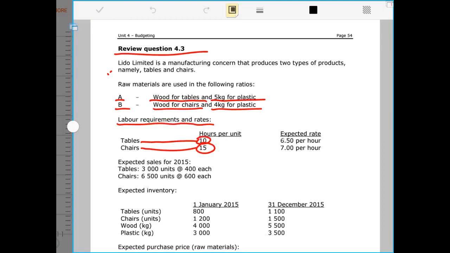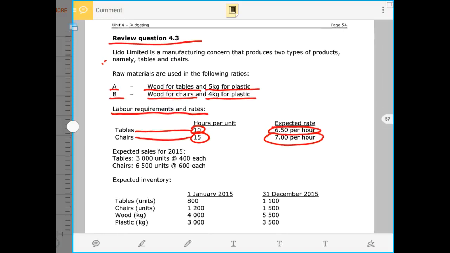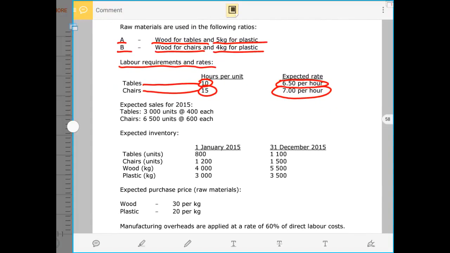and employees are paid R6.50 per hour to complete tables, and under chairs, employees are paid R7 per hour. Then below we are given the expected sales in the year 2015.